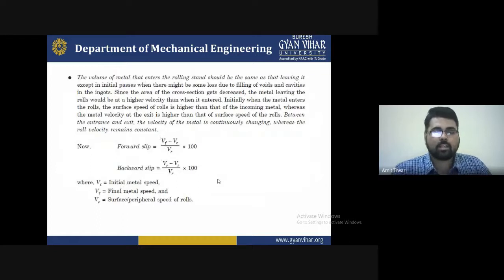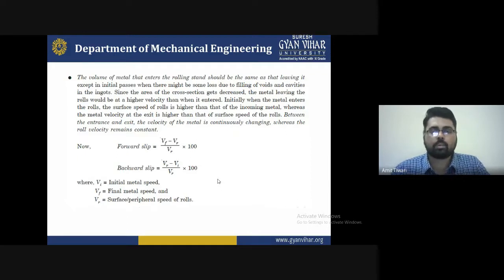Second, the volume of metal that enters the roller stand should be the same as the volume leaving it, except in initial passes where there might be some losses due to the filling of voids and cavities in the ingot.